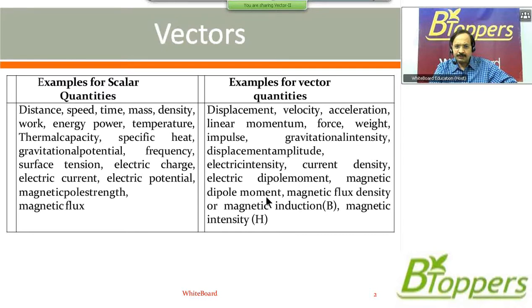Electric dipole moment is a vector quantity. Magnetic dipole moment is a vector quantity. Magnetic flux density, which is sometimes also called magnetic induction, is a vector quantity. Magnetic intensity is a vector quantity. So if you want to copy the list of these examples, you can take a pause and copy the examples. Now I am going to discuss some introduction part for vectors. After copying these examples, you can stop reading, just concentrate on listening and look at the screen.